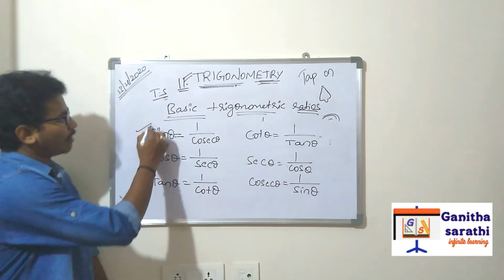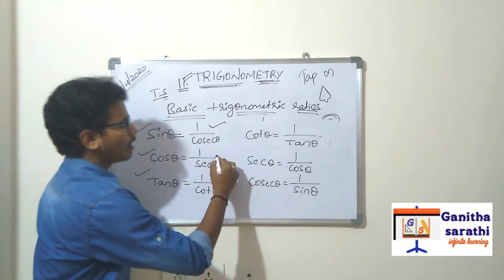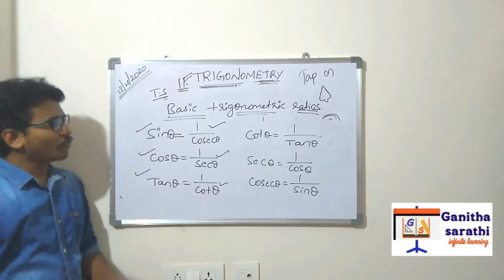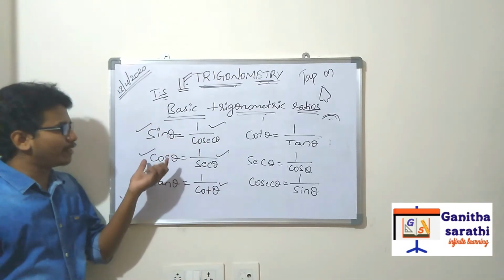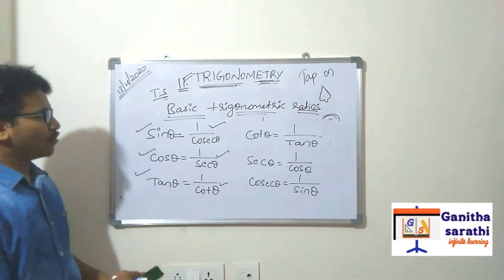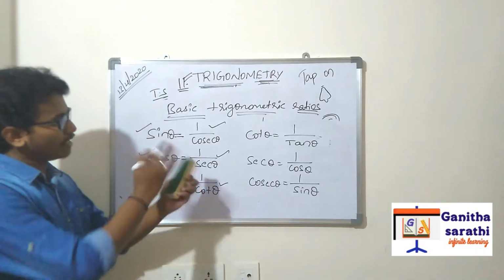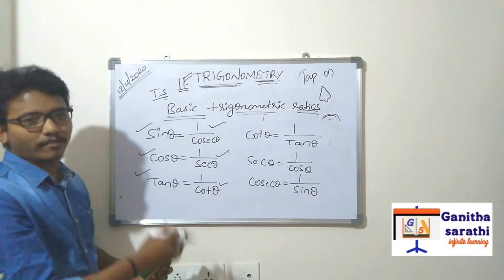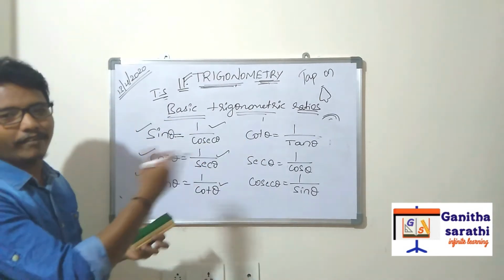Got it? These are the basic ratios and these are the reciprocals. So, what is the reciprocal of sine? Cosec. What is the reciprocal of cos? Secant. What is the reciprocal of tan? Cot. So, these are the formulas. By using these formulas, we will find the sides and the angles from the given information.